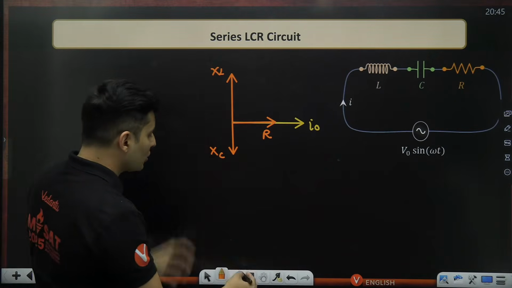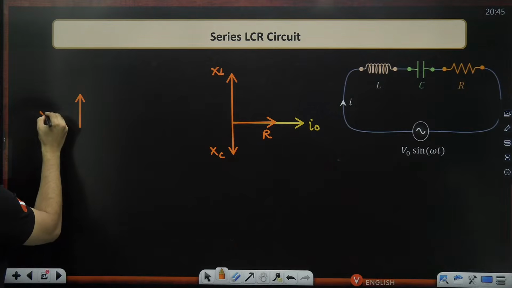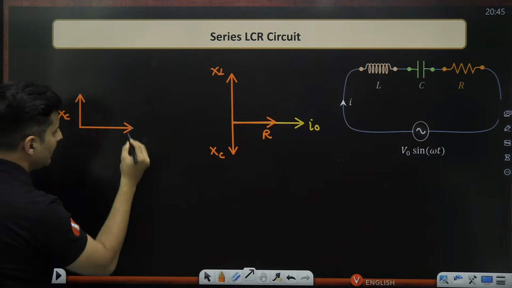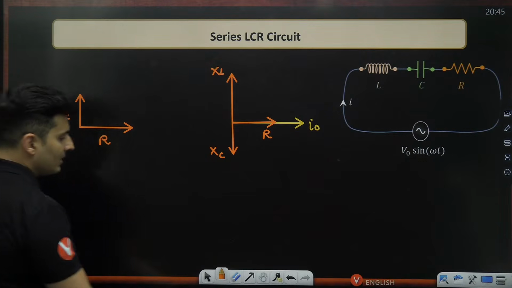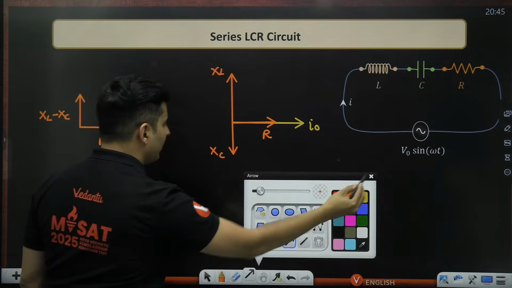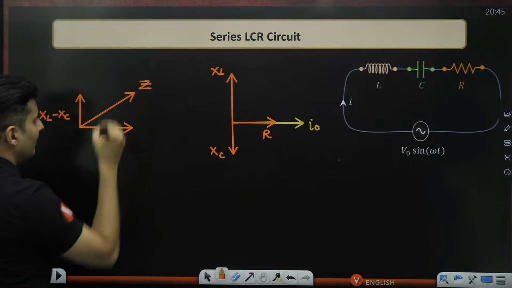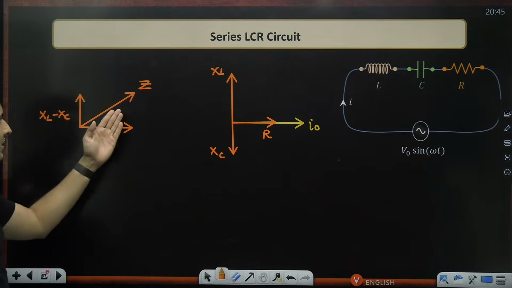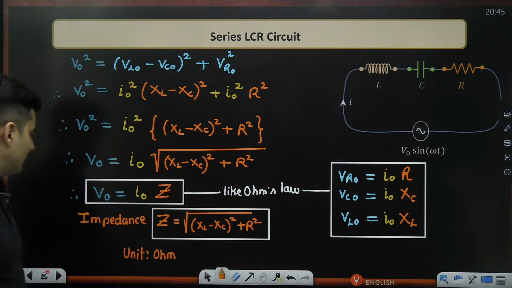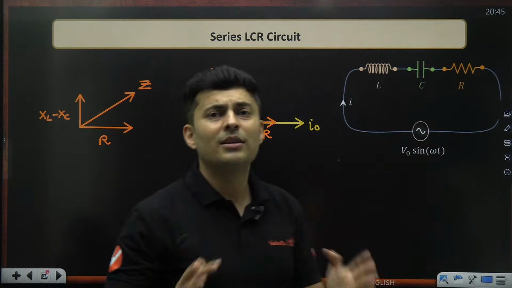Now, if I deal with these two quantities first, I will be just left with the term XL minus XC, and horizontally I will just have resistance, and the total combination of all of them together, I'm just going to get the term Z over here. And you can see again by Pythagoras theorem, this Z will be obviously the square root of XL minus XC whole square plus R square. Same thing. Pythagoras is still applicable over here. In fact, this was also very natural.